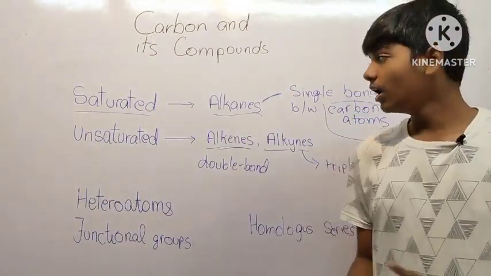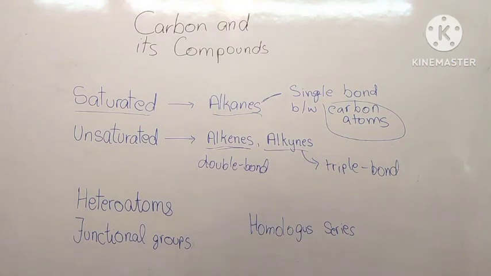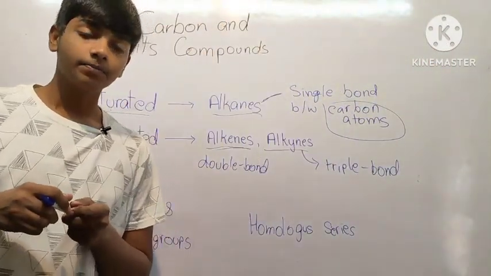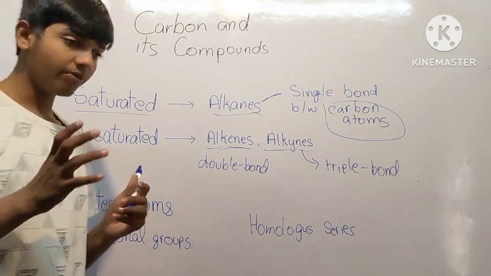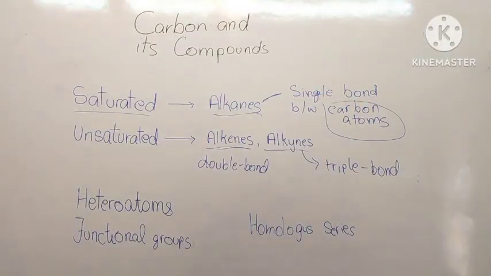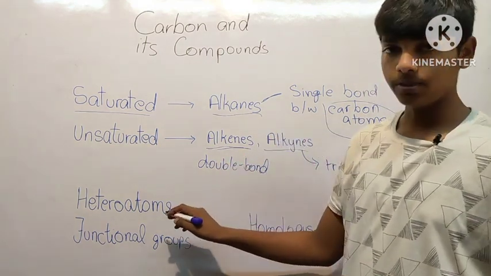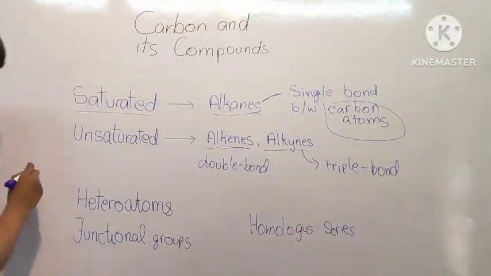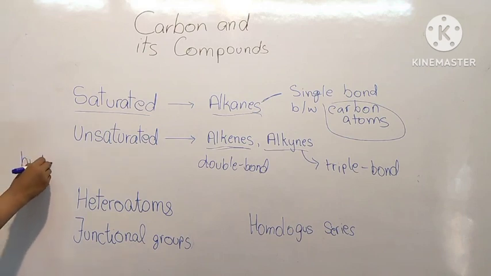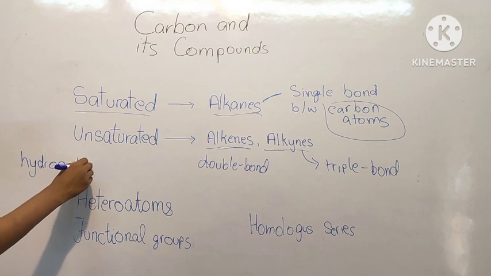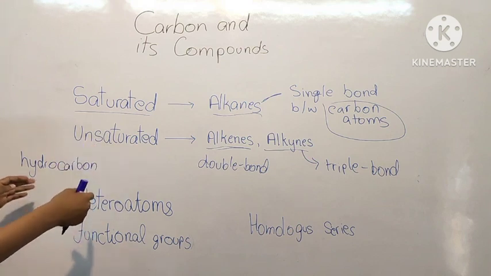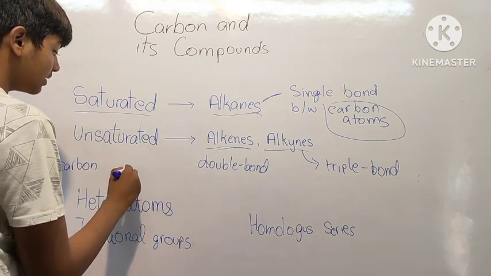So what are heteroatoms? So what happens in a hydrocarbon? Hydrocarbons are carbon compounds which have only carbon and hydrogen atoms. A compound which is made of only carbon and hydrogen is known as a hydrocarbon compound. So the thing is, some atoms replace the hydrogen from the hydrocarbon that we had. Okay, let's understand this. We have one hydrocarbon compound, and there are some elements such as halogens,